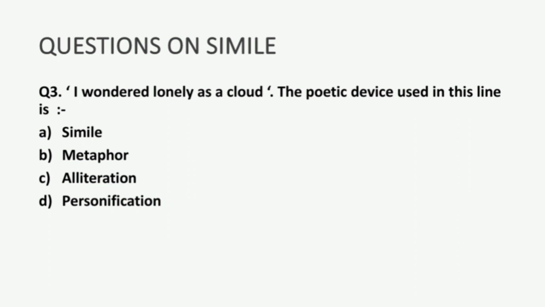B, metaphor. Metaphor is a direct comparison. Here simile is there, so metaphor is not there, of course. Alliteration is the repetition of what? Repetition of a consonant sound. Here we cannot witness such a repetition of consonant words. And option number D, personification. What is personification? Personification is when you give some human attribute to non-living objects. Option number A, simile, is the correct answer.